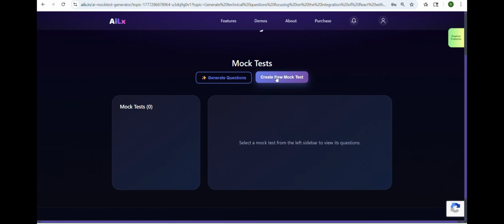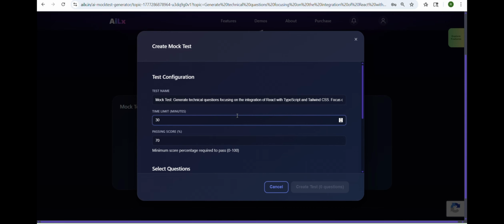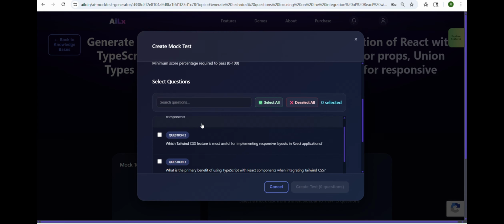Turn your questions into full mock tests. Practice module-wise. And prepare like it's the real exam.